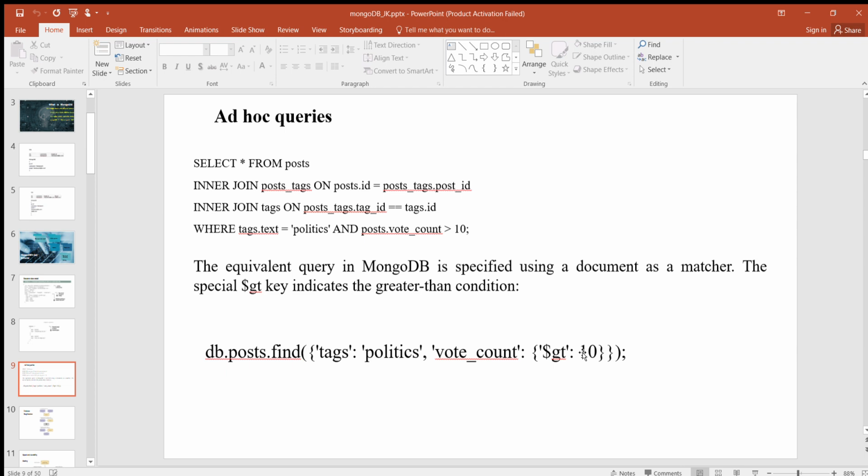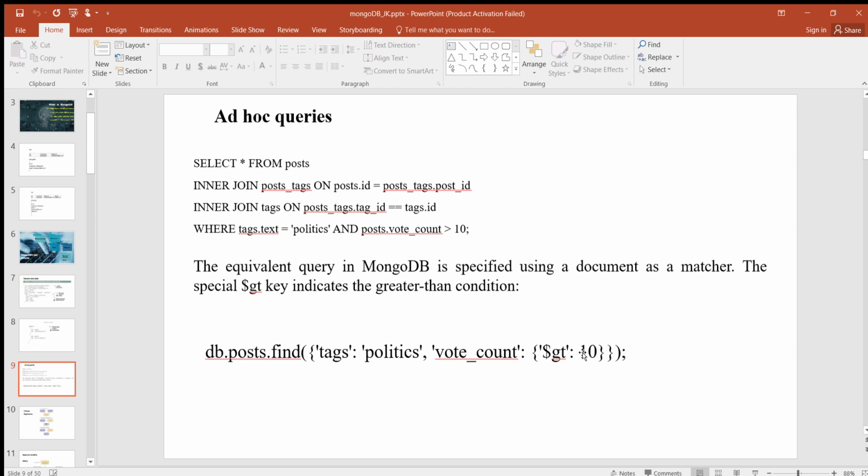To see how the MongoDB query language works, let's take a simple example involving posts and comments. Suppose you want to find all posts tagged with the term politics having more than 10 votes. A SQL query would look like this: select star from post, where post is a table, inner join post tags on post ID equal to post ID, and where.